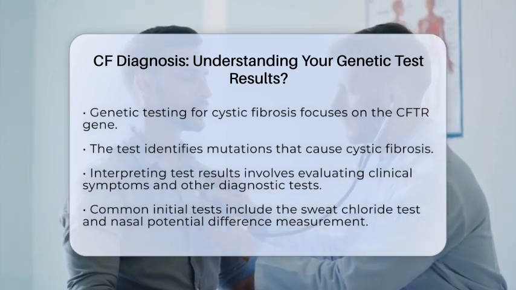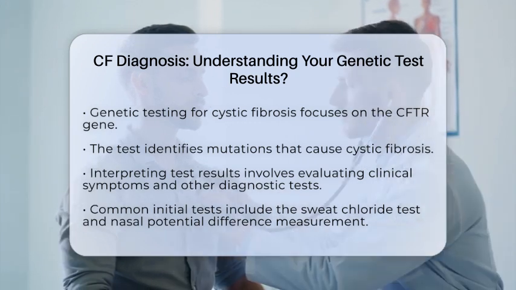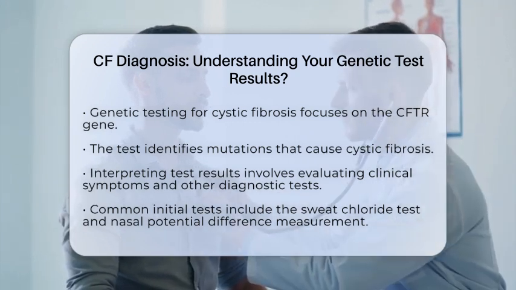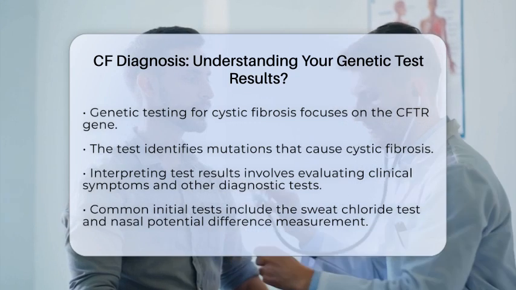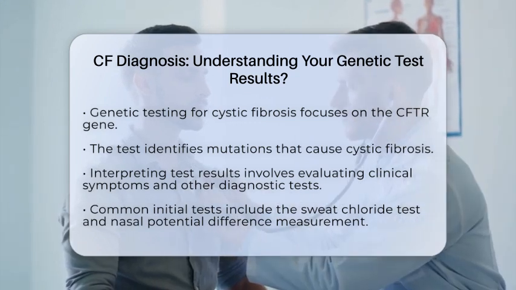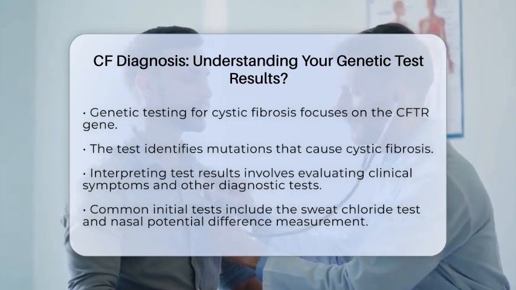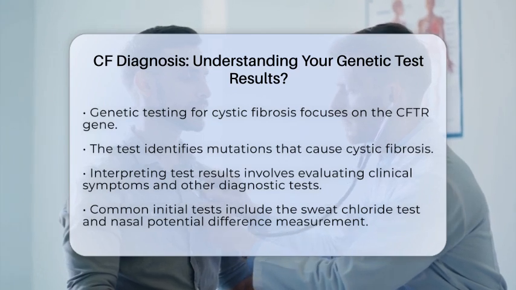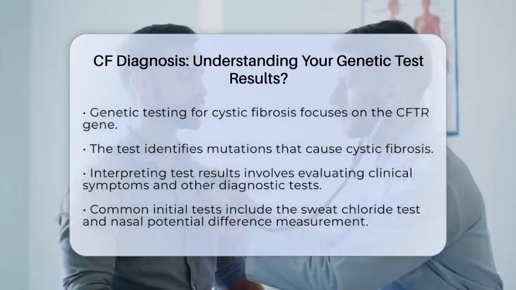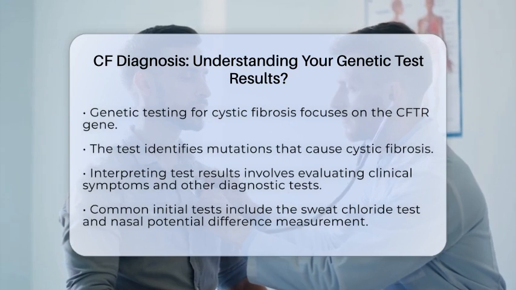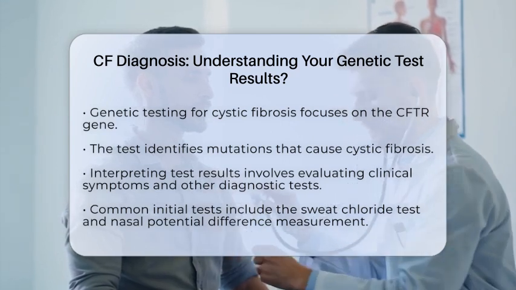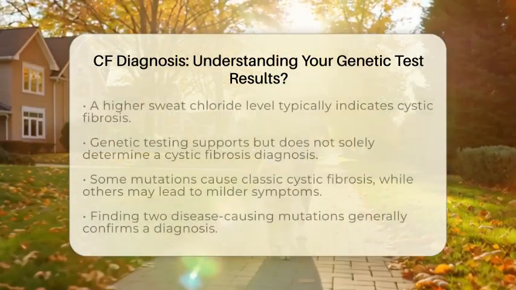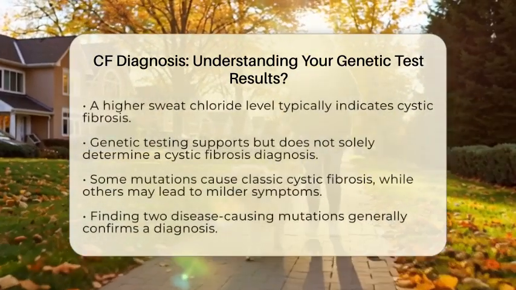A cystic fibrosis diagnosis often starts with clinical symptoms and functional tests, such as the sweat chloride test. This test measures the amount of chloride in sweat, which is usually higher in individuals with cystic fibrosis. Another test, the nasal potential difference measurement, assesses how well the CFTR protein functions. While genetic testing can support a diagnosis, it is not the sole determining factor.